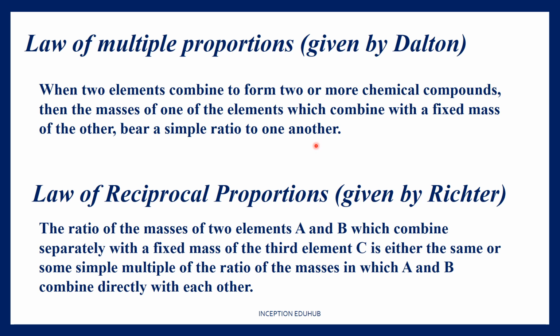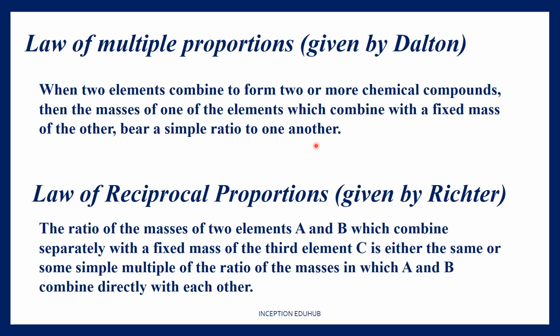So that is what this law says. If two elements are combining to form more than one compound, for example SO2 and SO3 in the case of sulfur and oxygen, the ratio of masses of those elements are always going to remain fixed. Okay, I hope it is clear.